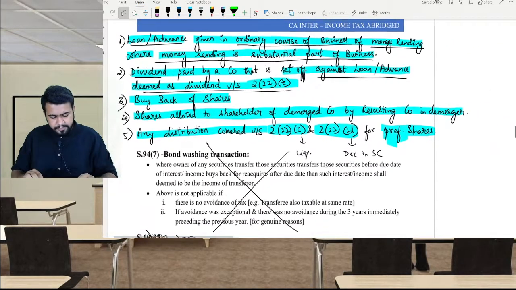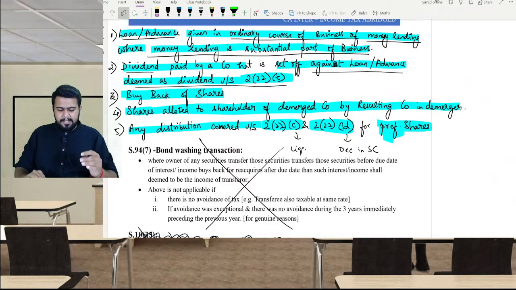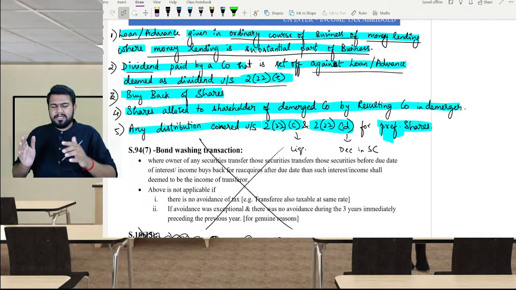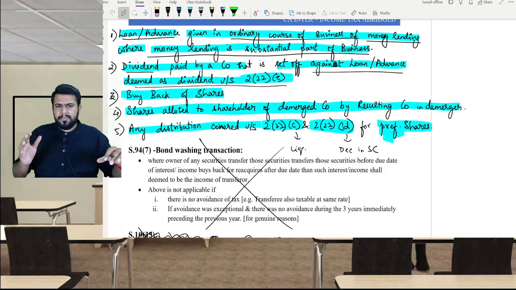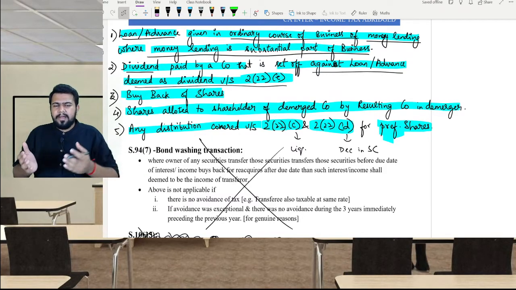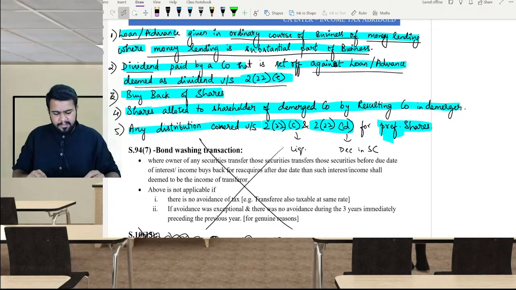Number 4, if any shares are allotted to the shareholder of a demerged company by a resulting company in the course of demerger. I told you an example of Tanishq demerging from Titan Limited. When the shareholder of Titan Limited receives the new shares of the resulting company, Tanishq Limited, it will not be considered as deemed dividend.